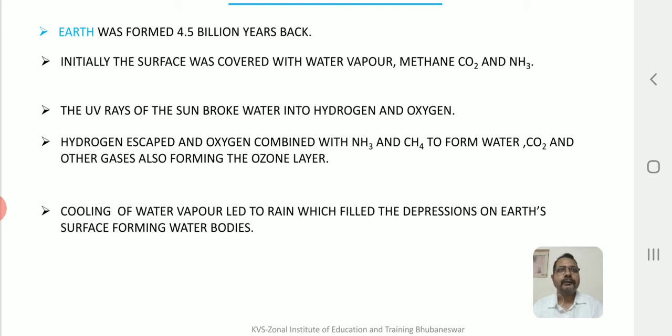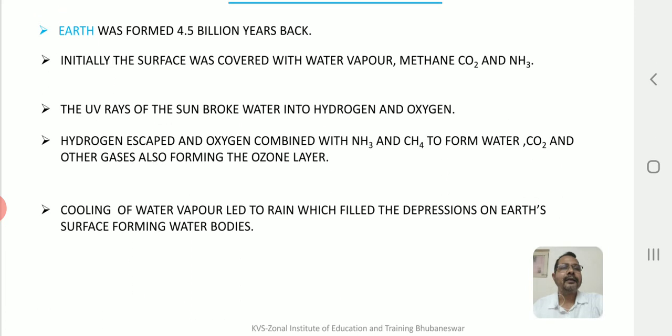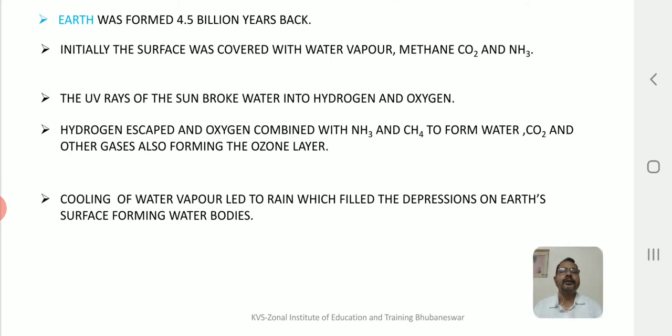Of course, there was another important occurrence at that time: the earlier small plant-like organisms or cells which could take up gases from the atmosphere and release oxygen back into the atmosphere. Now hydrogen escaped and oxygen combined with ammonia and methane to form water, carbon dioxide and other gases, also forming the ozone layer.